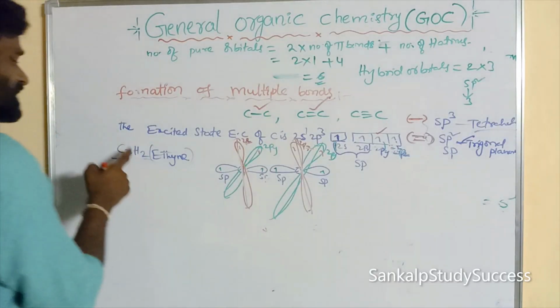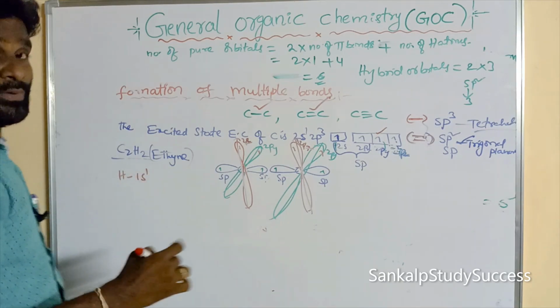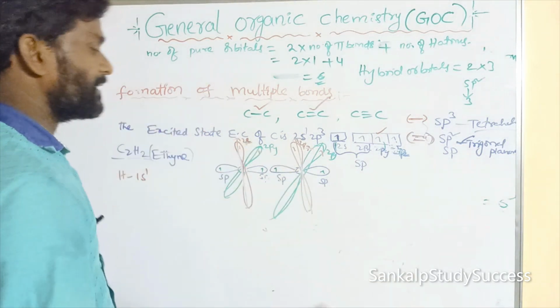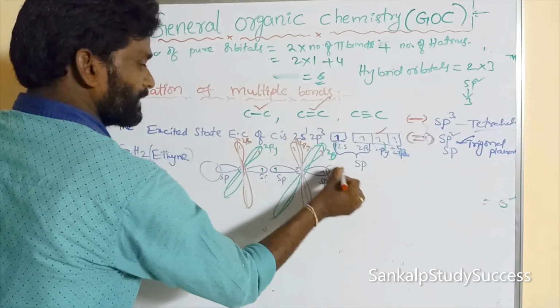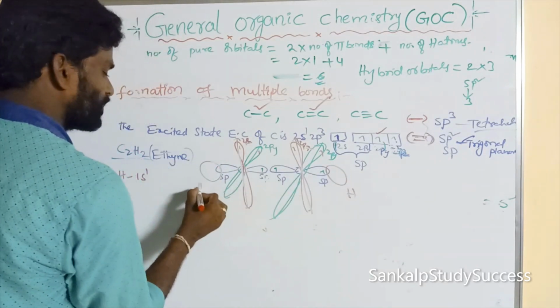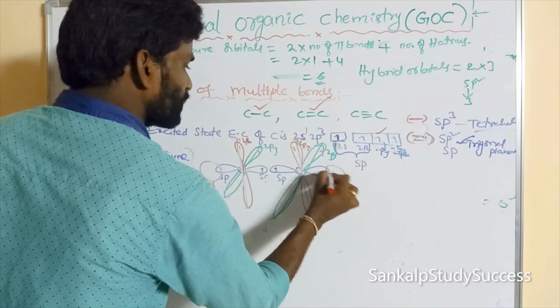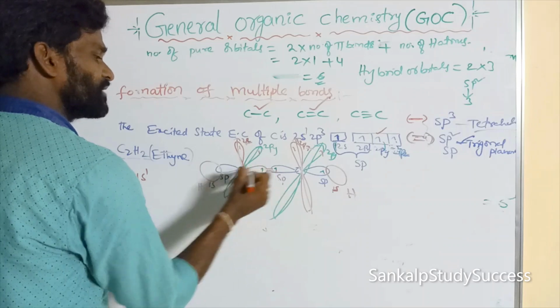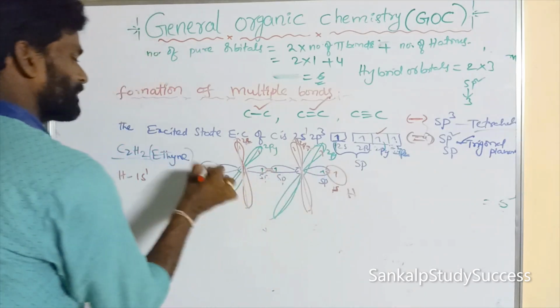Here how many hydrogens are there? 2 hydrogens. What is its electronic configuration? 1s1. What is the shape of s orbital? Spherical. Here for 1 hydrogen, we can draw it, this is for hydrogen, 1s. So these two undergo end-on overlapping. This also undergoes end-on overlapping, right? It contains one unpaired electron.